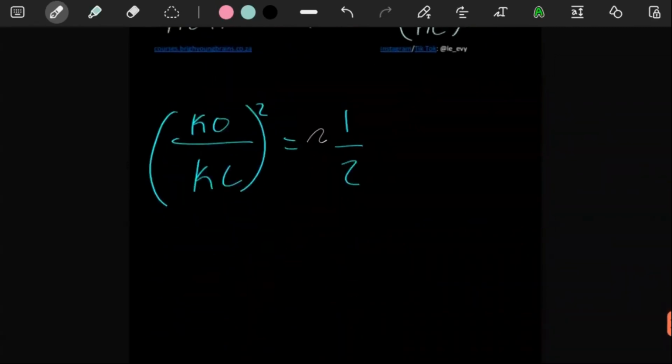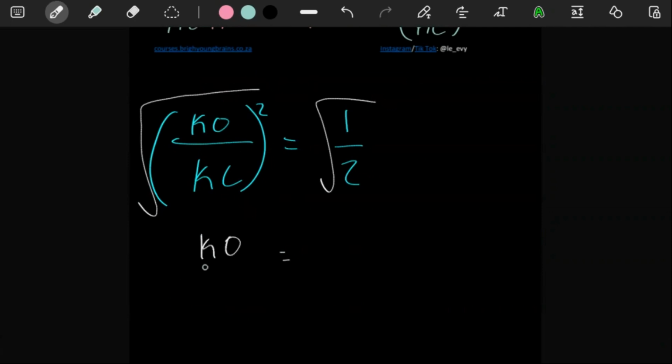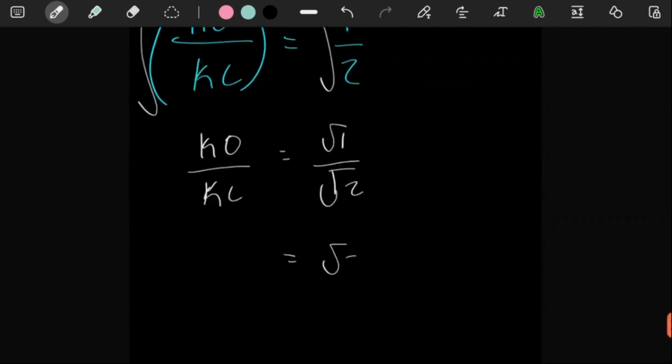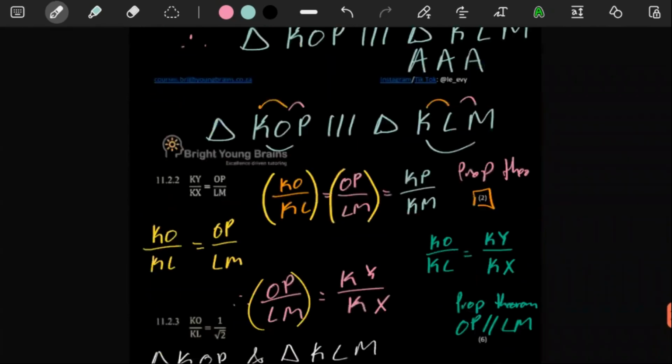In whichever way, if you square root both sides, you can have KO over KL, and then square root of 1 is 1, square root of 2 is just going to be square root of 2. So in my own opinion, maybe I'm not seeing anything right now, but this question just looks a bit weird.